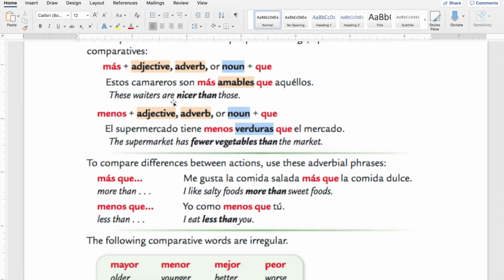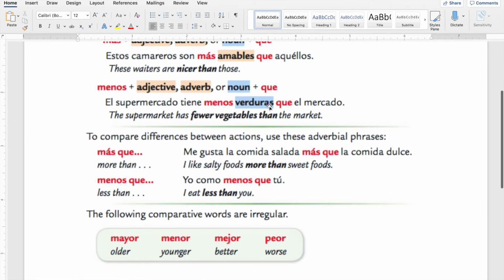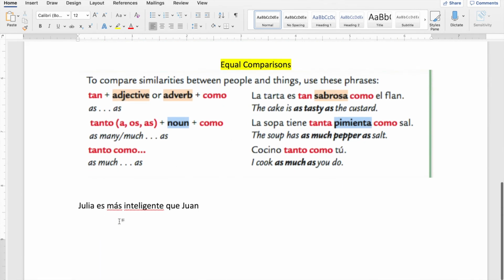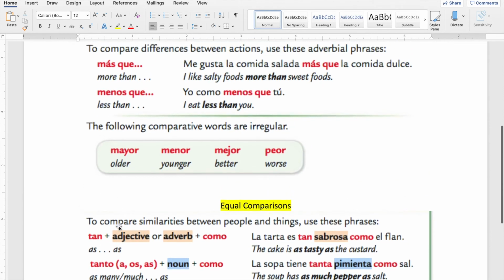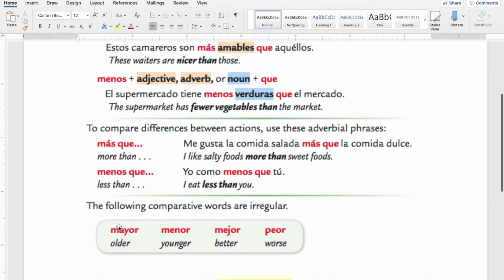And then we have menos que, which is less than. Well, let's do the same one, but say it the other way. Julia es menos inteligente que Juan. So that means Juan is more intelligent than her. But when you talk like that, you tend to confuse people. So anyway, this is not very common to say, less than, but you need to know it, right?